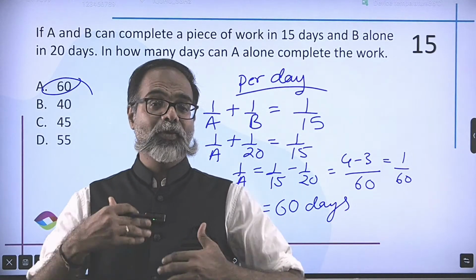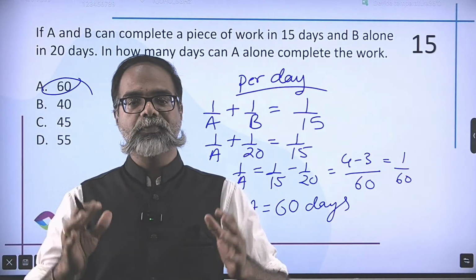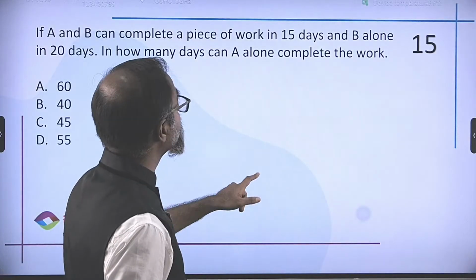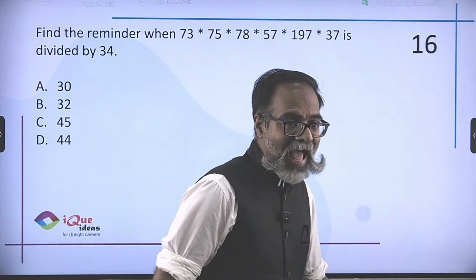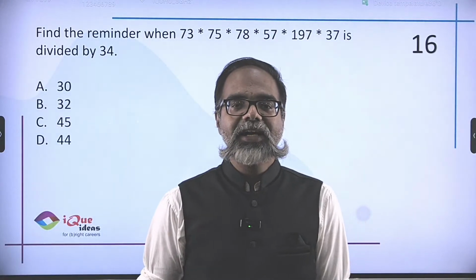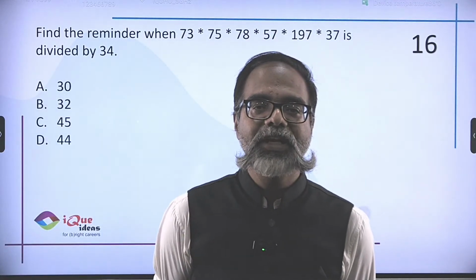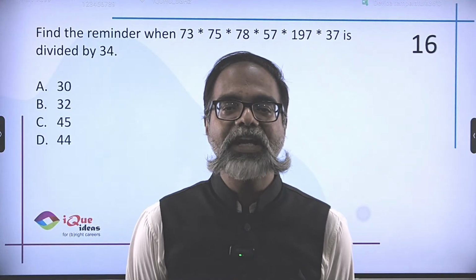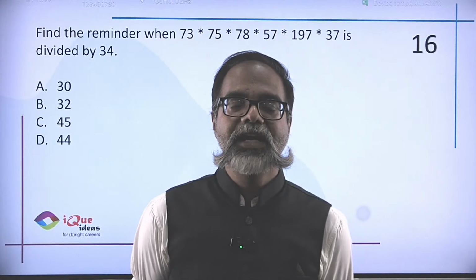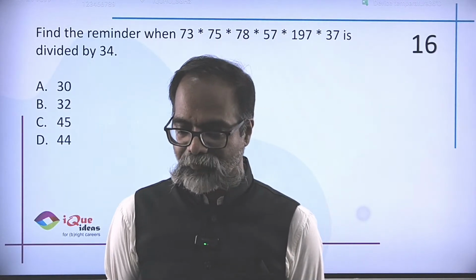Now we are getting questions which are traditionally expected in the PDEU paper. Let's see how long this euphoria lasts. Jinxed. Find the remainder when 73 into 75 into 78 into 57 into 197 into 37 is divided by 34.